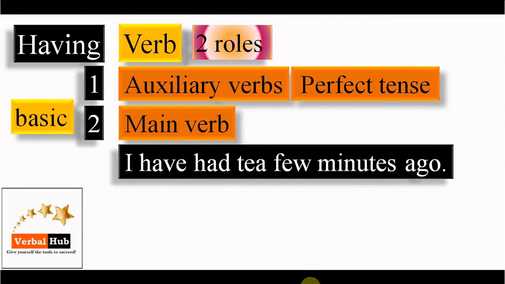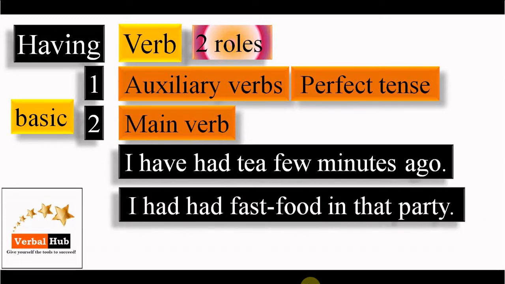Look at an example. I have had tea a few minutes ago. So here, first have is what? It is an auxiliary verb. In the second part, had is the main verb. So have plays two roles. Look at one more example. I had fast food in that party. So the first had is the past form of have, here it is an auxiliary verb. In the second part it is a verb. So having has come from have, and have plays two roles. One as an auxiliary verb, second as a main verb.